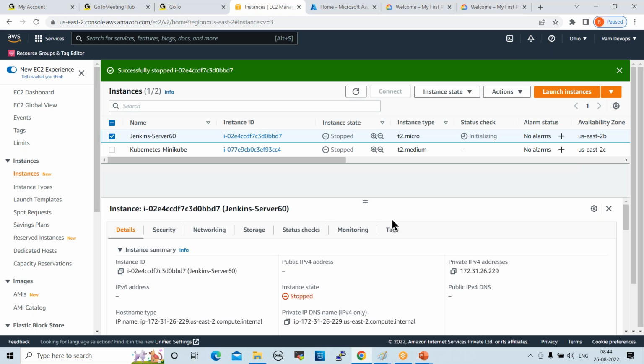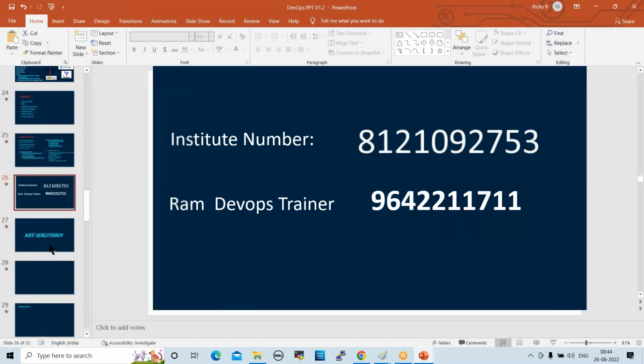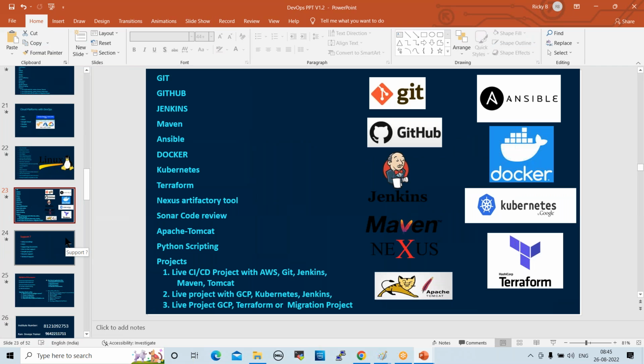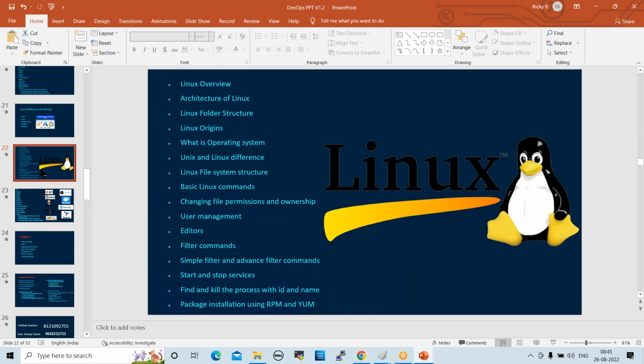Along with these three platforms, we are going to learn DevOps tools. Yesterday I showed you, right? These are the DevOps tools we are going to learn. Every tool will go in depth. We are going to learn Linux modules also. Once we complete AWS, then we'll learn Linux. After that, we'll jump into DevOps tools. After that, we'll come back to GCP and Azure. After that, we'll work on projects, Python session, Python basics. These are the course modules we are going to work on one by one.